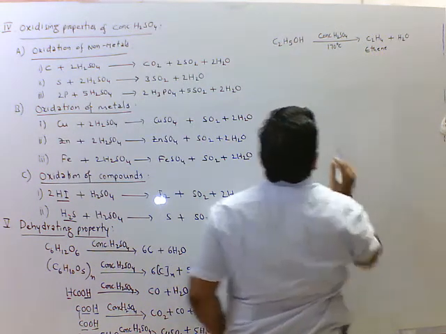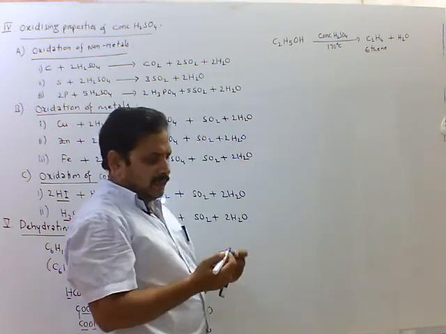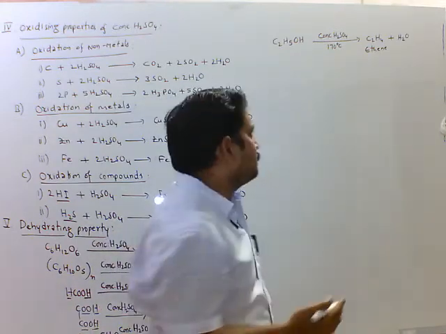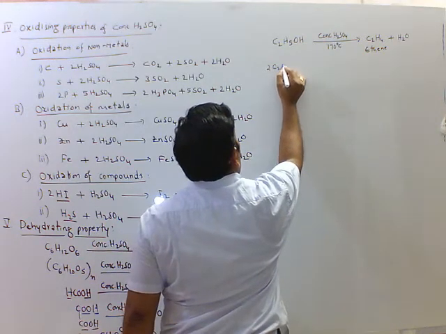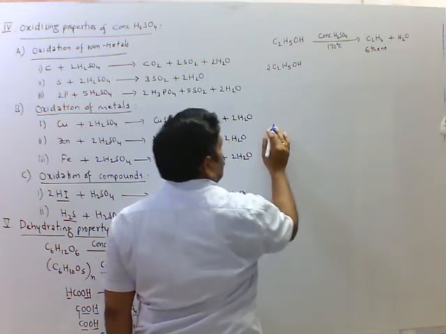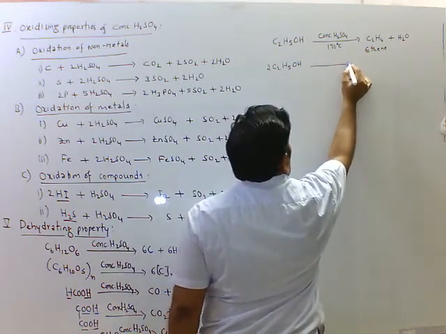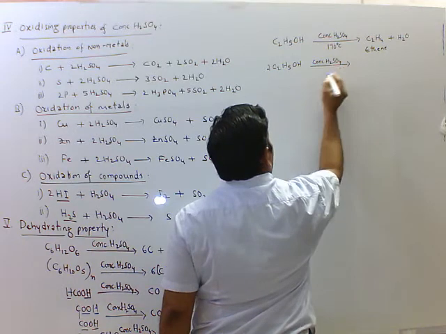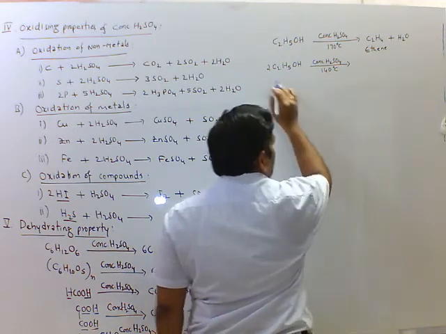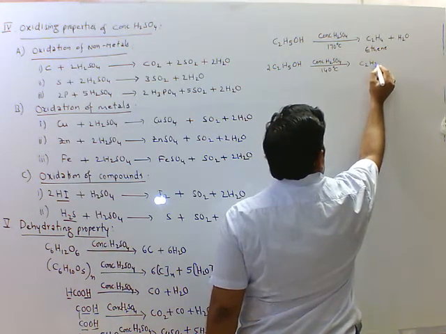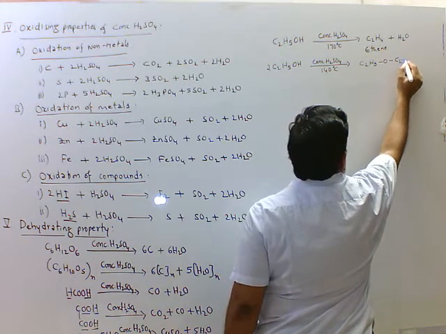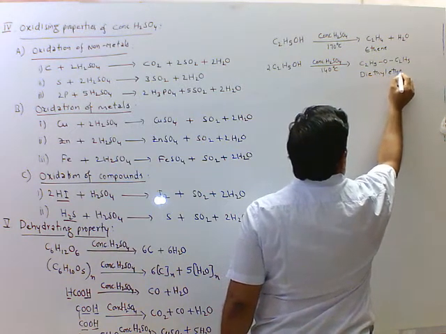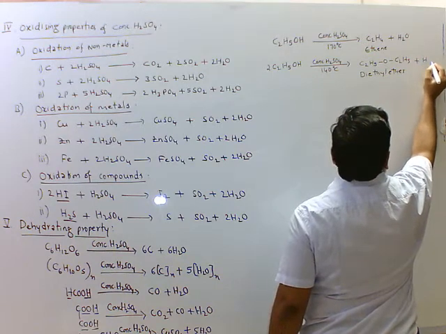If I take the same compound and change the temperature to 140 degrees Celsius, we get diethyl ether. 2 moles of C2H5OH, ethyl alcohol, treated with concentrated sulfuric acid H2SO4, temperature is 140 degrees Celsius, we get C2H5OC2H5, this we call diethyl ether, and water.